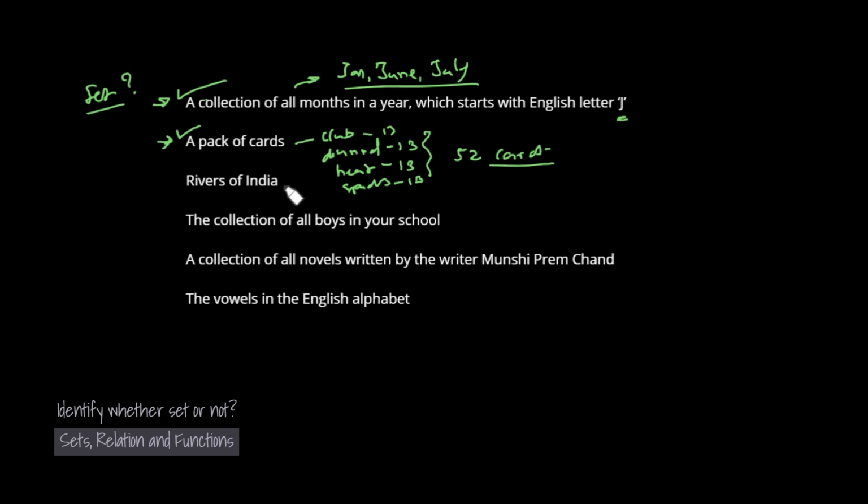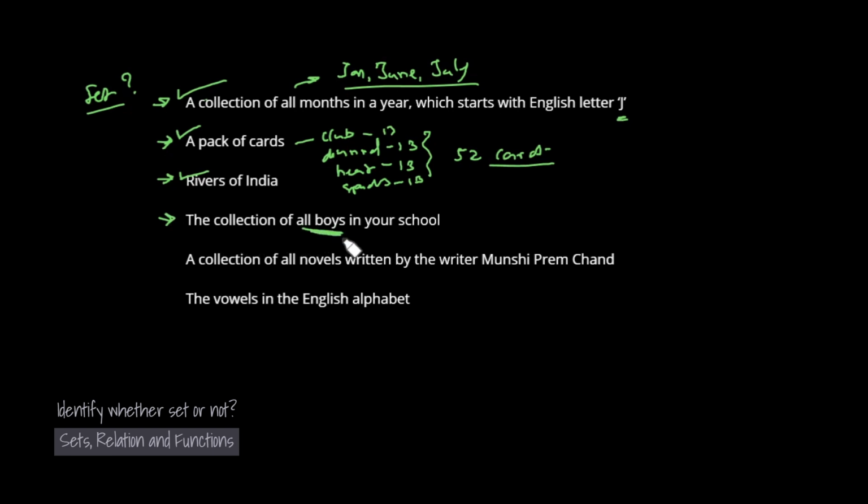Rivers of India. If you ask this question to any of your friends, he will list the rivers only from India and not from outside India. A river such as the Nile will not be part of this collection. So here we have a well defined collection of objects, so it is a set. Now the next question: the collection of all the boys in your school.